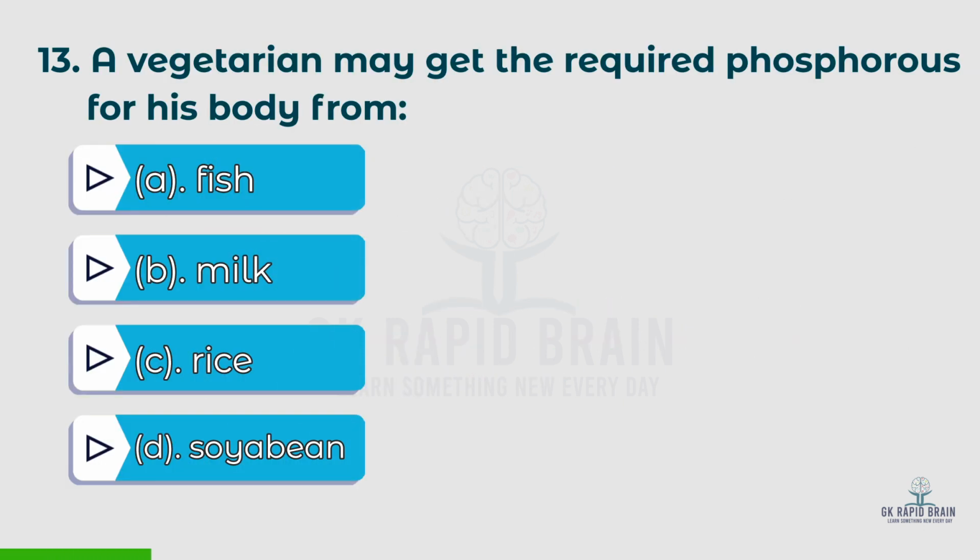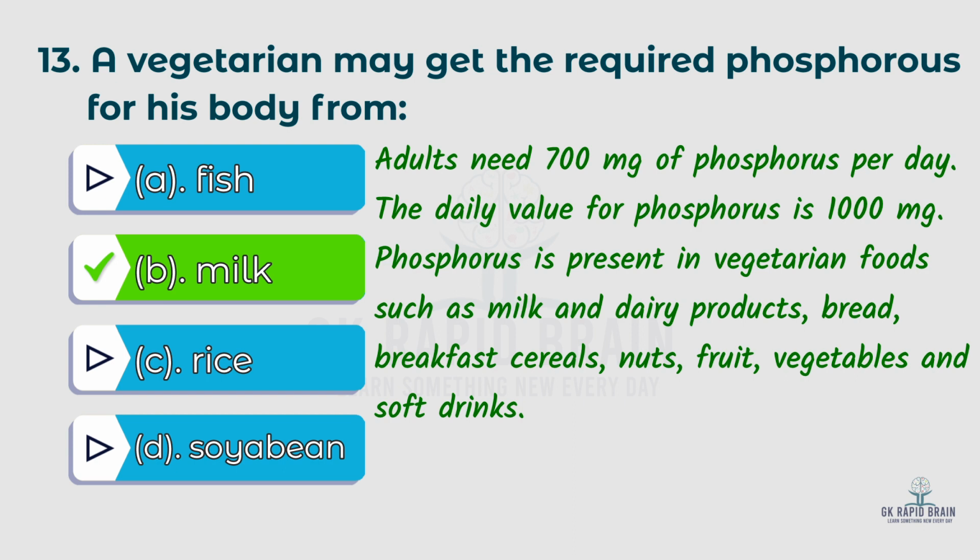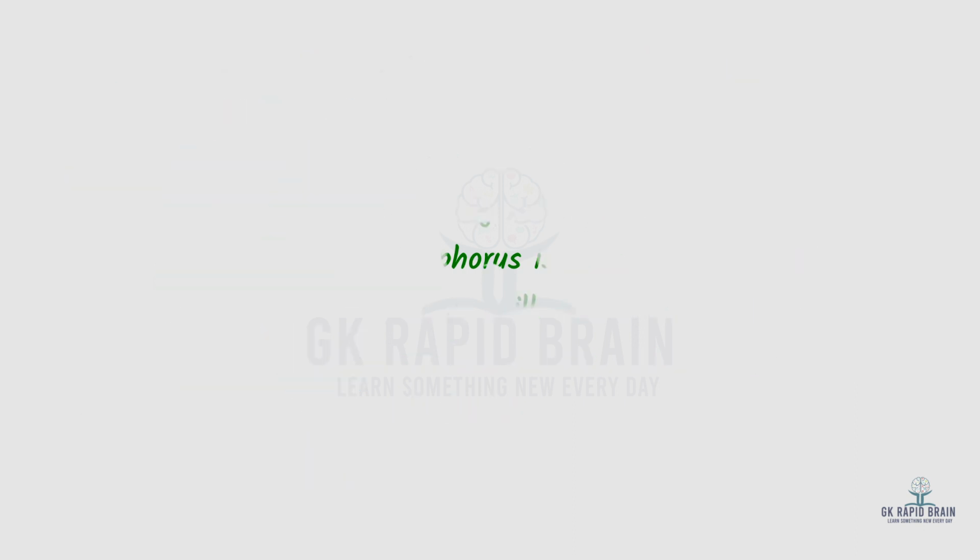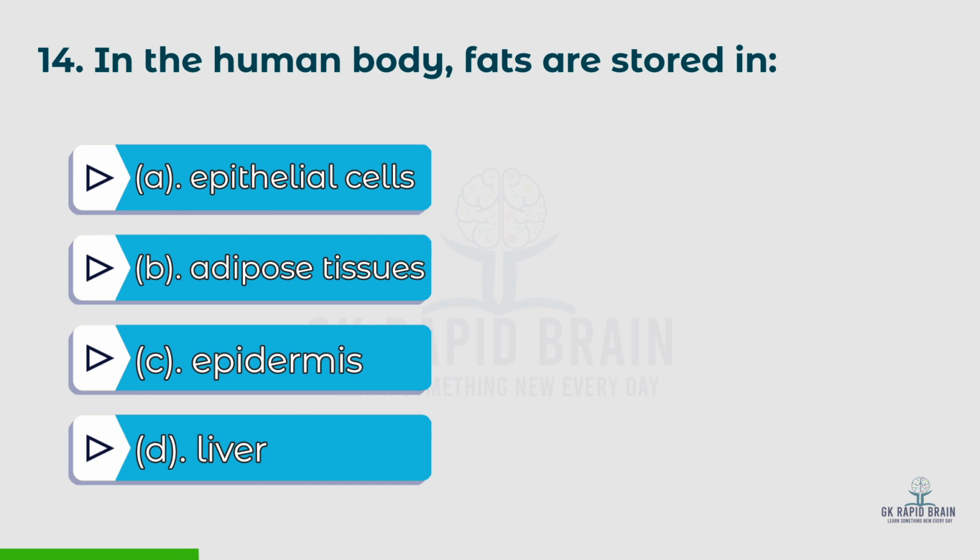13th question: a vegetarian may get the required phosphorus for his body from. Options: A. Fish, B. Milk, C. Rice, D. Soybean. The right answer is milk. An adult needs 700 mg of phosphorus per day. The daily value for phosphorus is 1000 mg. Phosphorus is present in vegetarian foods such as milk and dairy products, bread, breakfast cereals, nuts, fruits, vegetables, and soft drinks.